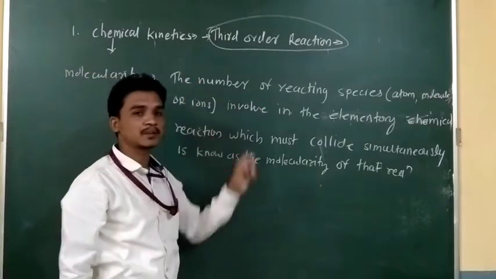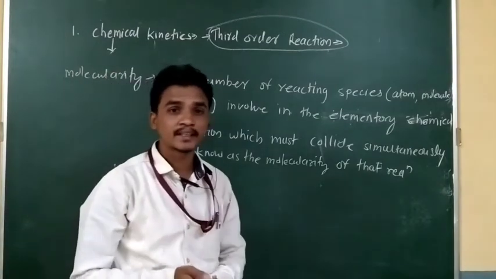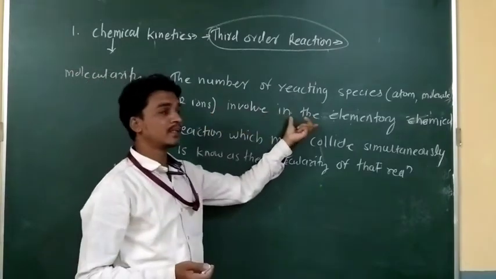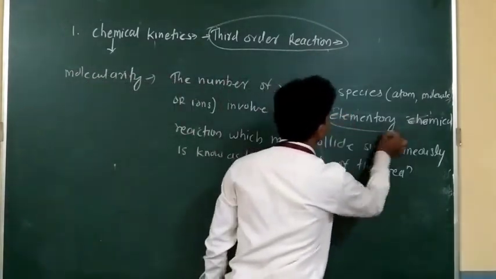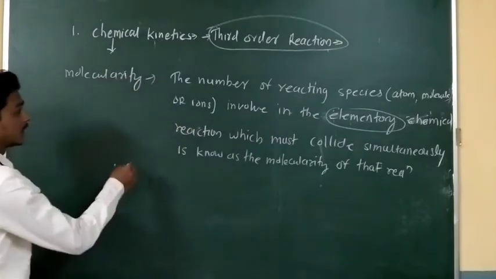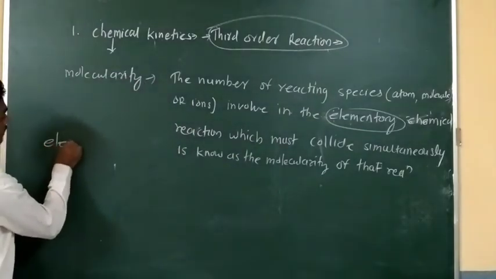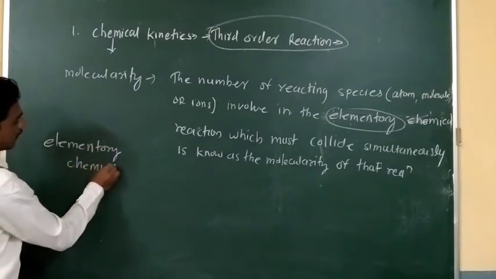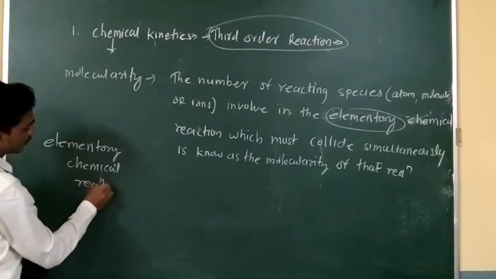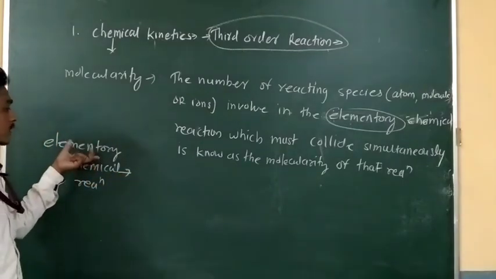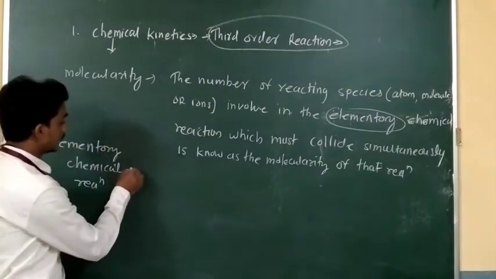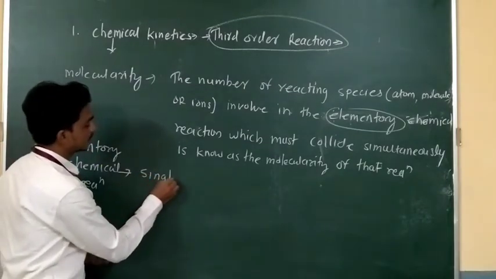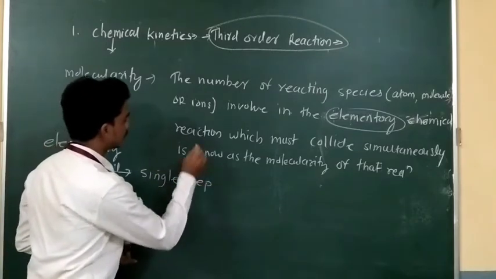The number of reacting species, which may be atoms, molecules, or ions, involved in the elementary chemical reaction. This word is very important, because elementary chemical reactions means the chemical reactions which take place in a single step, single step reactions.